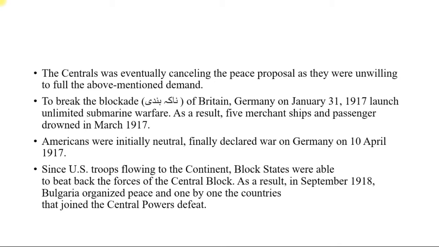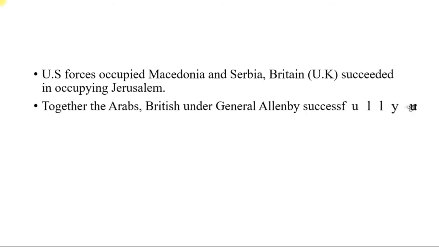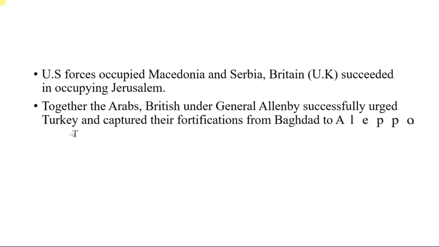Since USA troops were flowing to the continent, the Allied states were able to beat back the force of the Central Bloc. As a result, in September 1918, Bulgaria sued for peace, and one by one the countries that joined the Central Powers were defeated. US forces occupied Macedonia and Serbia.